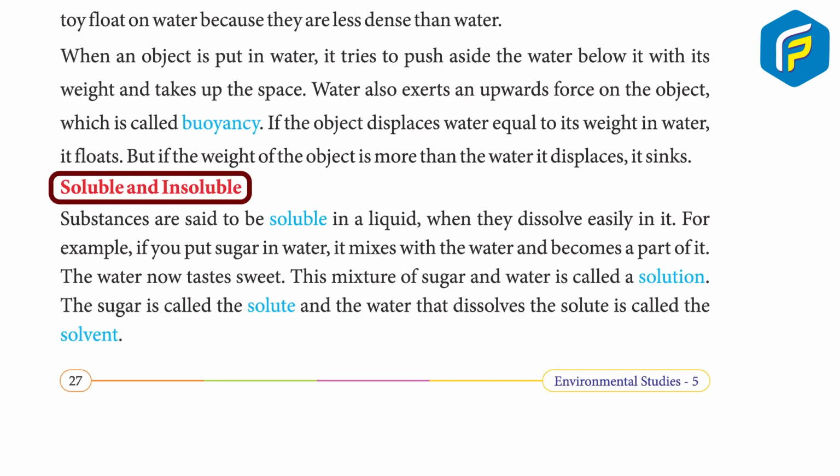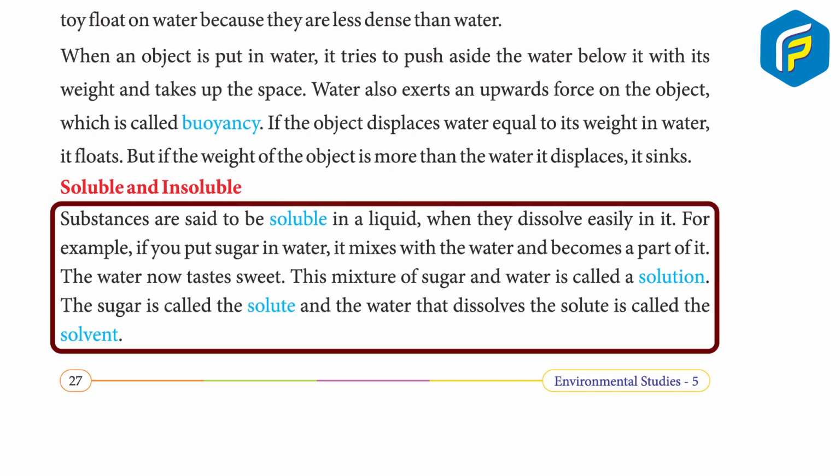Soluble and insoluble. Substances are said to be soluble in liquid when they dissolve easily in it.